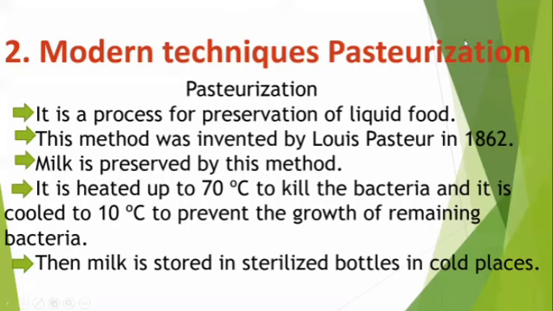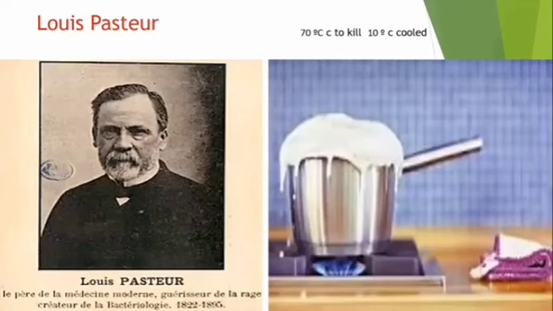Next, modern techniques: pasteurization. This is a process for preservation of liquid food like milk and other liquid food. This method was invented by Louis Pasteur in 1862. Milk is preserved by this method.